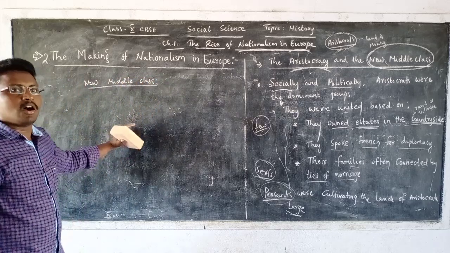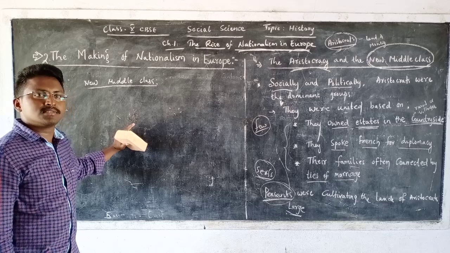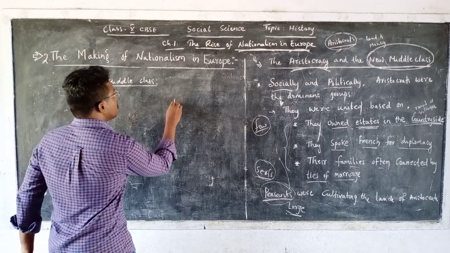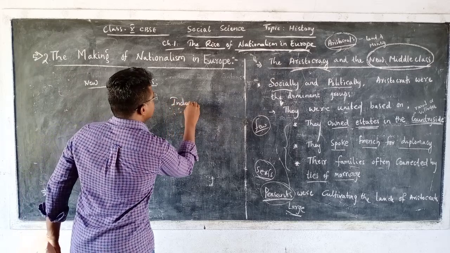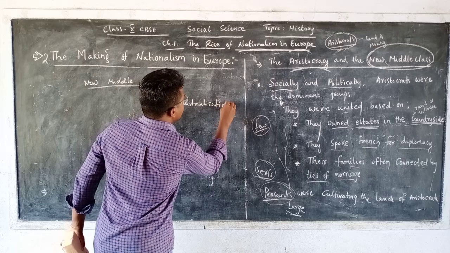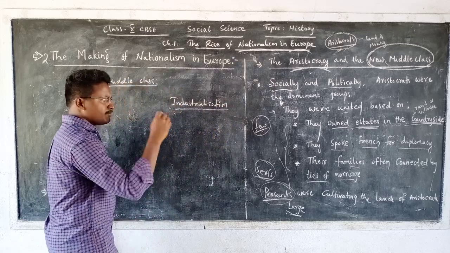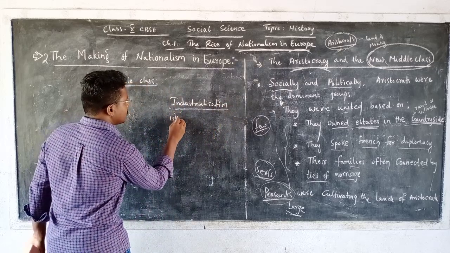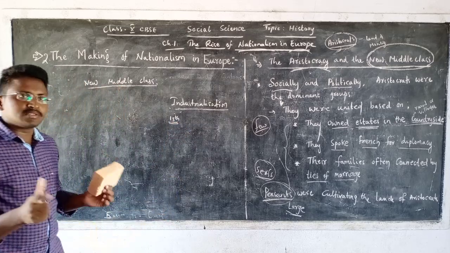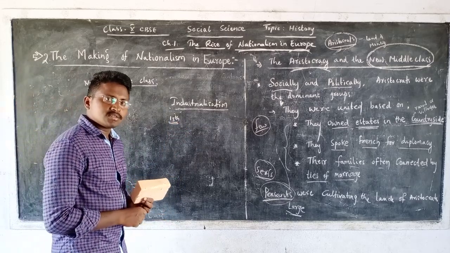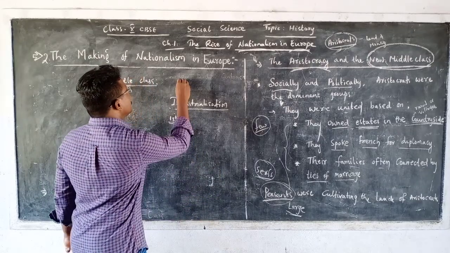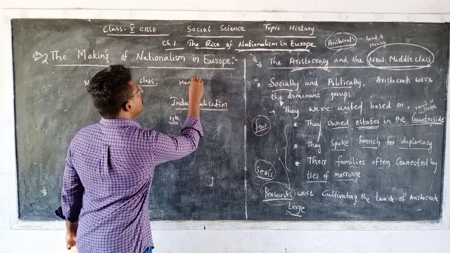To know how the new middle class emerged, you should know about something known as industrialization. Industrialization means that before the 18th century, we did not have any industries. The process of production, the process of manufacturing, was mainly done with the hands, or you can say by using manual power.